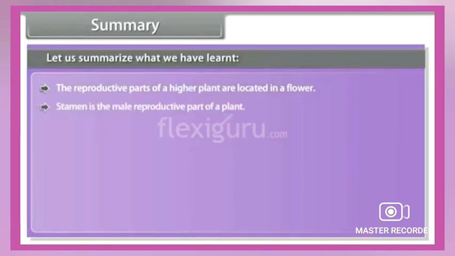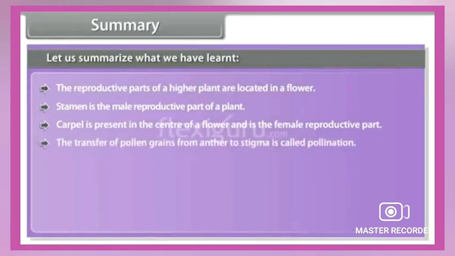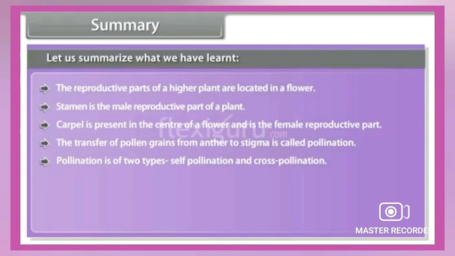Now let us summarize what we have learned till now. The reproductive parts of a higher plant are located in a flower. Stamen is the male reproductive part of a plant, whereas carpel is present in the center of a flower and it is the female reproductive part. Carpel is nothing but the ovary, students. The transfer of pollen grains from anther to stigma is called pollination. Pollination is of two types, that is self-pollination and cross-pollination.